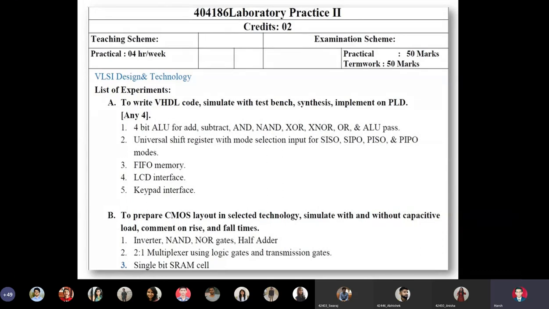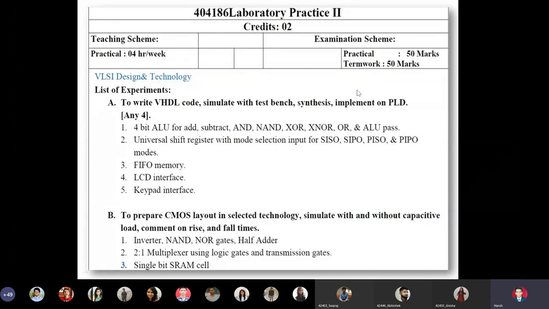That is why. In part B, the university has told us to prepare a CMOS layout in selected technology, simulate with and without capacitive load, and comment on rise and fall times. Now, this is too verbose because it can be cut short. Another thing is that simulate with and without capacitive load cannot be done for all the assignments. In fact, it is done only for the inverter. That is why in the refined statements I have removed it.